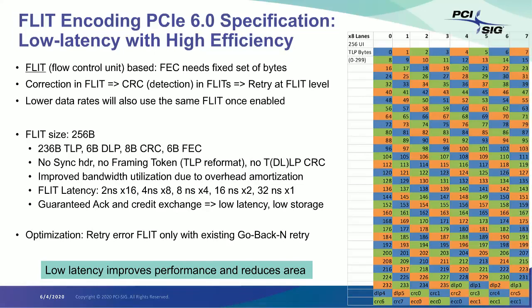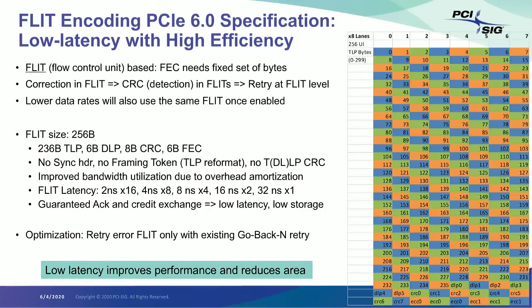Now we went with an 8-byte CRC because we really want to keep the FLITs very robust and the FIT rate really low. With an 8-byte CRC, it can detect up to 8 bytes of errors in the FLIT. So practically nothing is going to get through and alias. Now the FEC that we have chosen is an interesting one. It is 6 bytes in total, but it is a 3-way interleaved FEC.